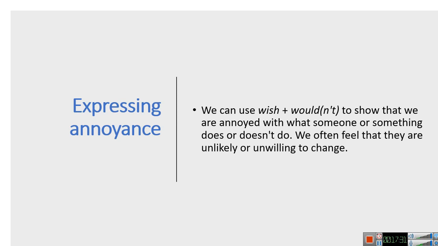Now this last one is about annoyance. So let's look at the grammar explanation for that. We can use wish plus wouldn't or would to show that we are annoyed with what someone or something does or doesn't do. We often feel that they are unlikely or unwilling to change. So this is when you mention that guy who was annoying. It can be in the past, the present, and even the future.